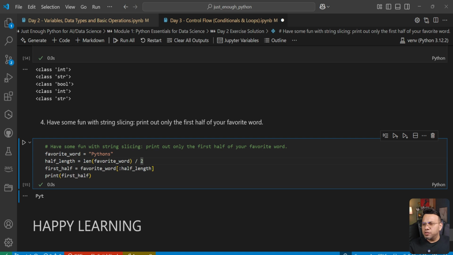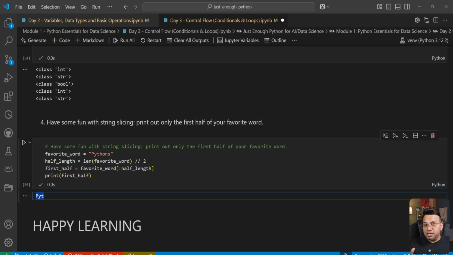But what exactly is 3.5 in our use case, right? It's nothing. I mean, it's not right. We don't have 3.5 characters. We can either have 3 characters or 4 characters, but we cannot have 3.5 characters. So when we do a floor division like this, what it does, let me just execute this code. We're still getting the same output, that is PYT. The first half as per this code is still 3 characters.